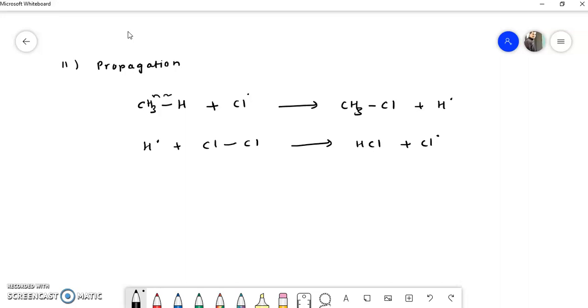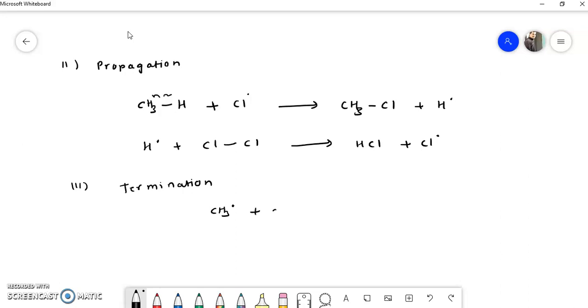But if we have to stop this reaction, then we have to terminate the reaction. The last step of this mechanism is the termination step. In this termination step, we have to close the free radicals which are available in the reaction mixture. For example, one of the radicals available here is the methyl radical.